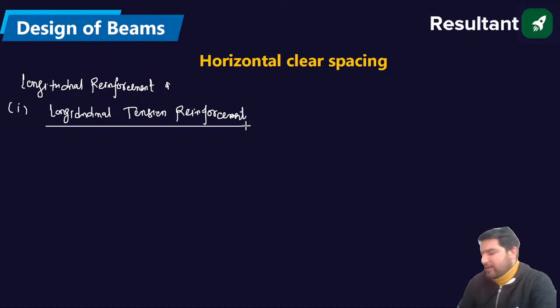We are providing it to resist the tension. In that case, the Ast minimum, that is the minimum steel required, divided by bd, where b is the breadth of the beam and d is the effective depth, should be greater than 0.85 by fy.